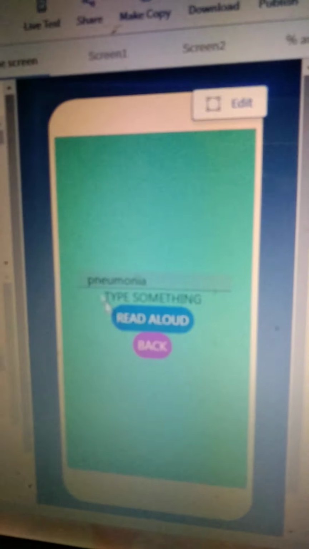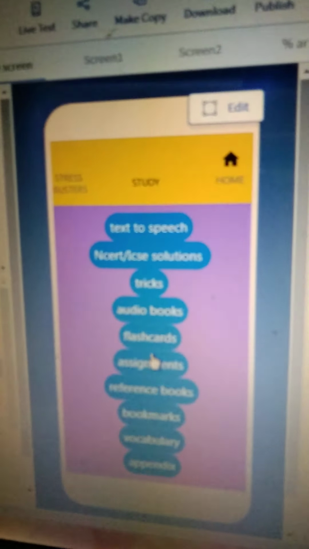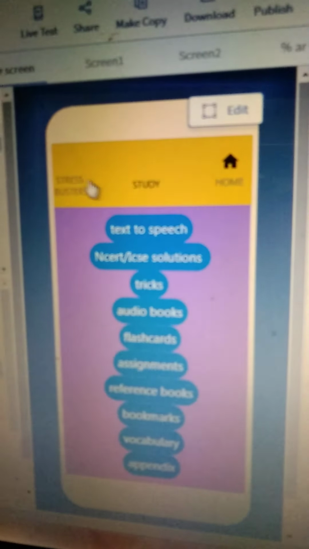Pneumonia. This is very interesting. It helps the student improve their speaking skills. Next we'll go to stress busters. Stress busters are very necessary because they help the student to improve their mood.